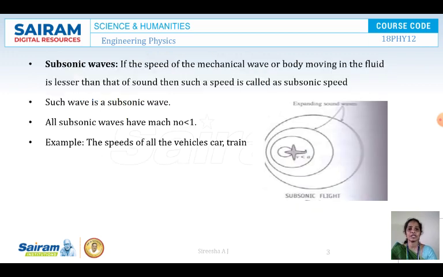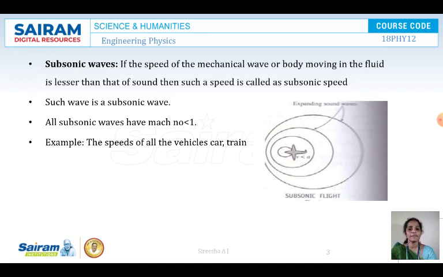Next is subsonic waves. As I told you before, if the speed of a mechanical wave or a body moving in the fluid is less than that of a sound, then such a speed is called a subsonic speed. Here subsonic speed means, first as I told you, what is a Mach number? It is the speed of an object to the speed of sound in air. So here we see what is a subsonic wave? Subsonic wave is nothing but a wave having a speed of an object less than the speed of sound.